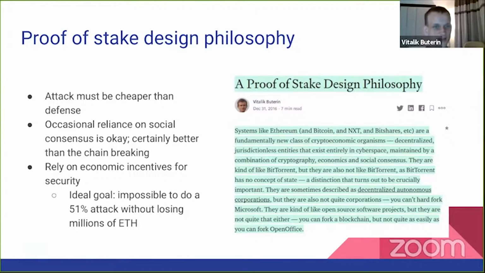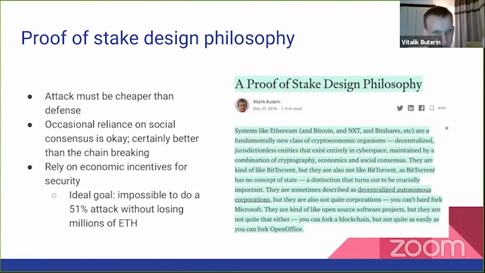Relying on economic incentives for security. The idea is that these are open systems, and in an open system, first of all, you can't know that people won't do something bad because you know them as a person. You can't know that people won't do something bad because some government will go after them, because they might be anonymous, which makes it really hard for governments to go after them. So instead of relying on trust-based and very person-specific incentives, we just rely on economic incentives, rewards, penalties.